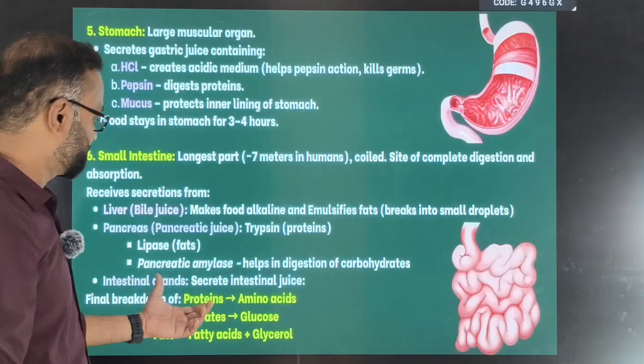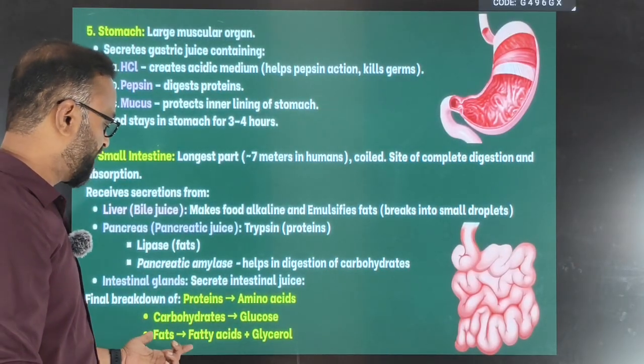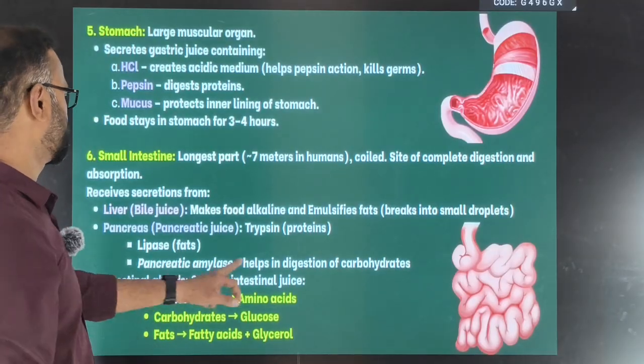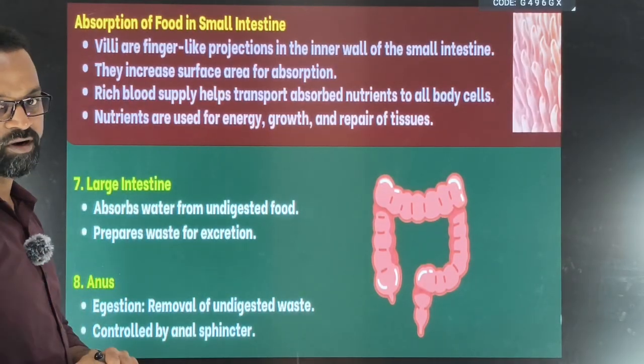See here, the intestinal gland secretes the intestinal juice, which finally breaks down proteins into amino acids, carbohydrates into glucose, and fats into fatty acid and glycerol. Now, absorption of the food in the small intestine.